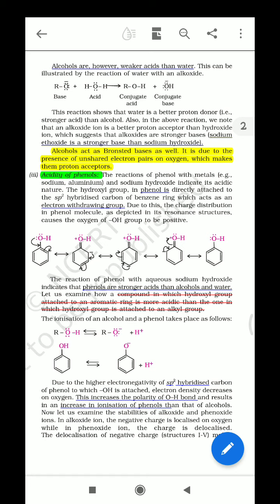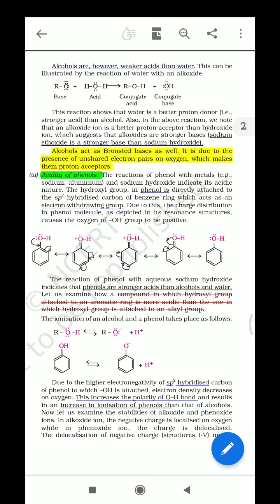In OH minus, oxygen is negatively charged, and in RO minus, that is alkoxide, oxygen is also negatively charged. Hydrogen has neither plus I nor minus I. That means it is not electron withdrawing and not electron releasing. It is just a reference only. But R, that is the carbon chain, has a plus I effect and increases the electron density on oxygen.